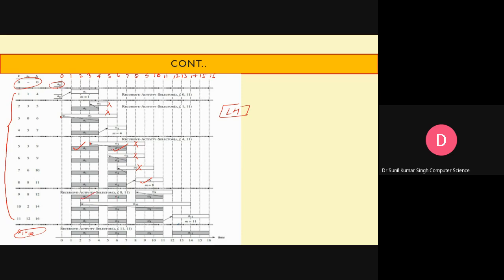So you can see A1, A4, and A8 are scheduled, and so on. In the end, we can schedule A1, A4, A8, and A11. This is based on the recursive activity selector, the recursive approach, and you can see in the diagram how we call the recursive function after scheduling the activities.